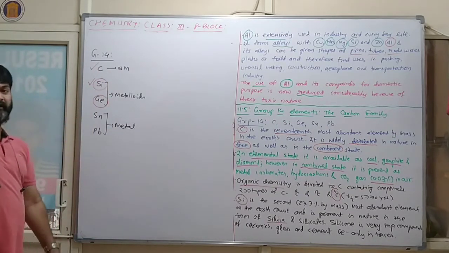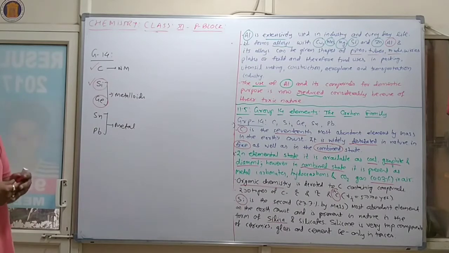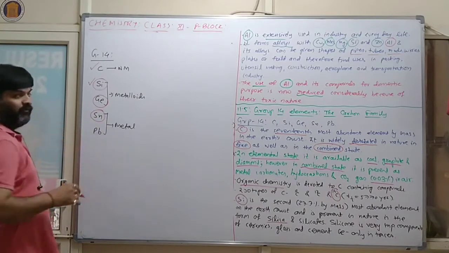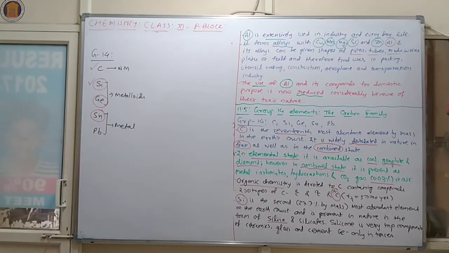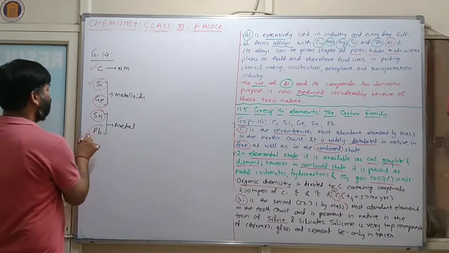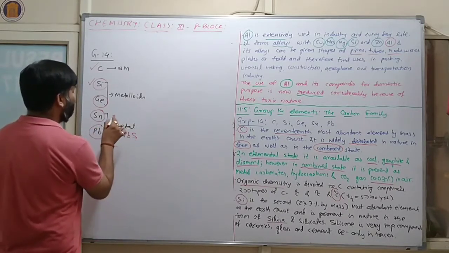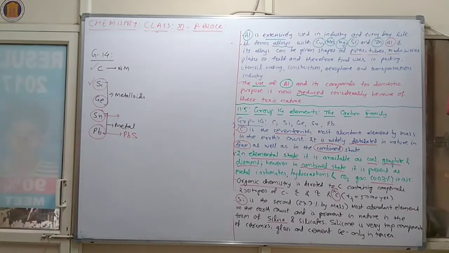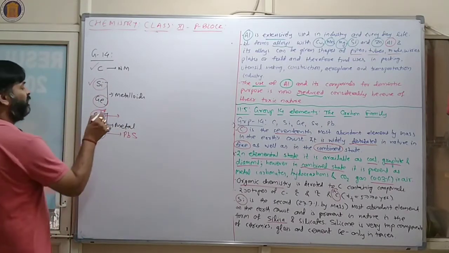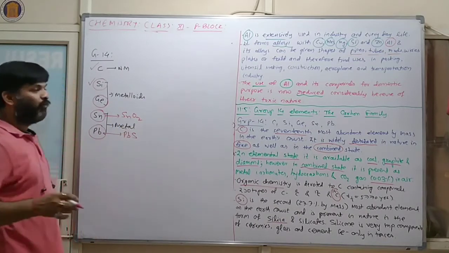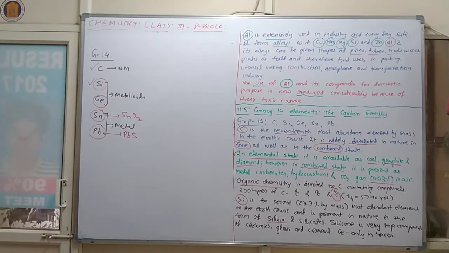Now we will discuss germanium. Germanium is present in trace amounts in nature. Then tin occurs mainly as cassiterite, which is SnO2, and lead as galena, which means PbS. So this is the complete information of group 14 elements.